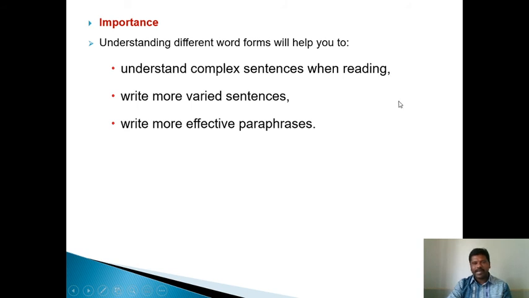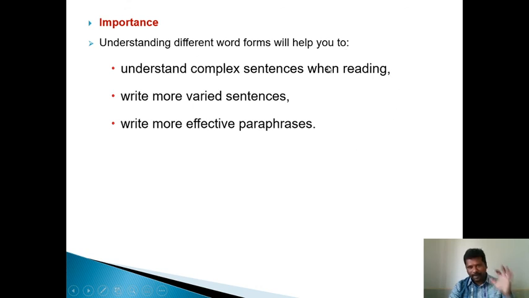In spite of working hard, he failed in the examination. He worked hard, but he failed in the examination. Though he worked hard, he failed in the examination. It's a complex sentence. Word forms also help us write more varied sentences and write more effective paraphrases.